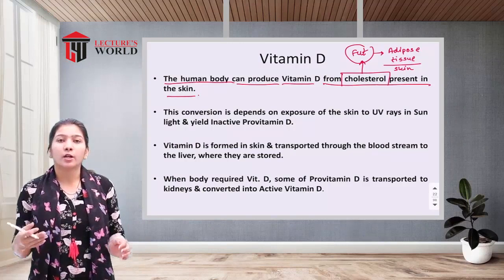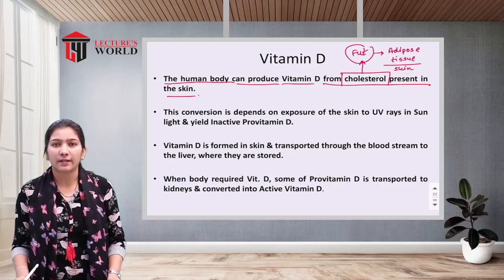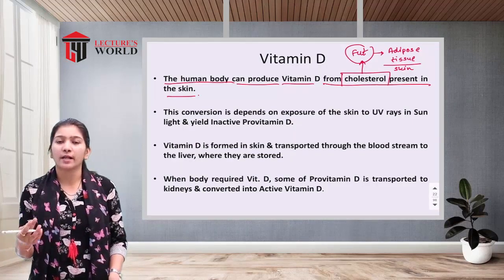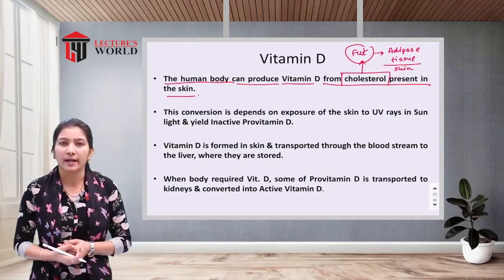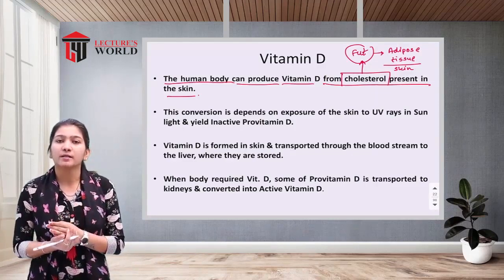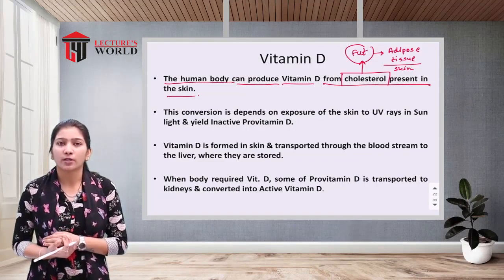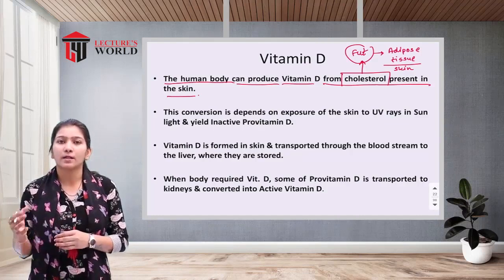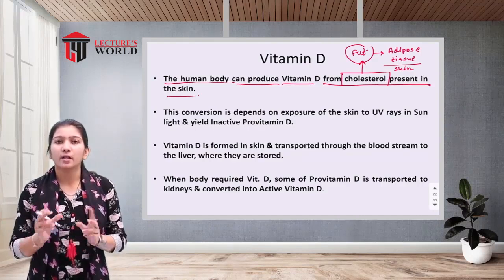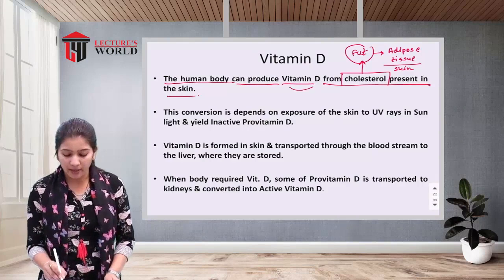Whenever our body is exposed to sunlight, whenever we go outside and expose ourselves to the sunlight, the cholesterol beneath the layer of our skin reacts with the sunlight, and this makes vitamin D in the body.